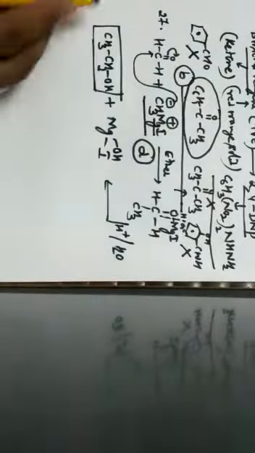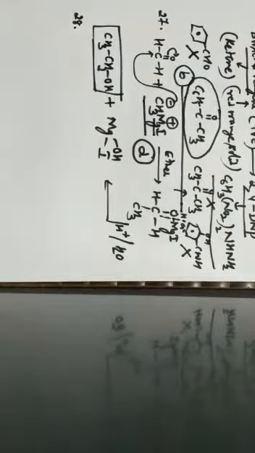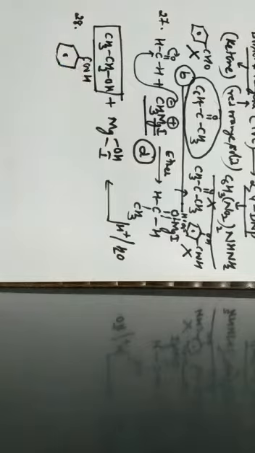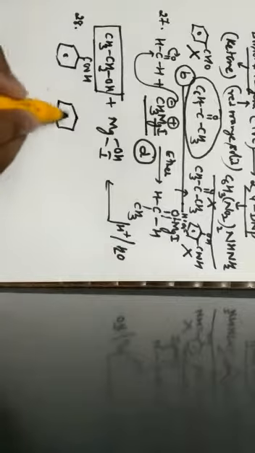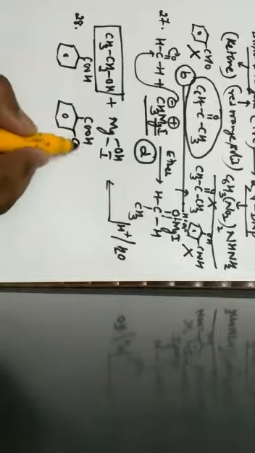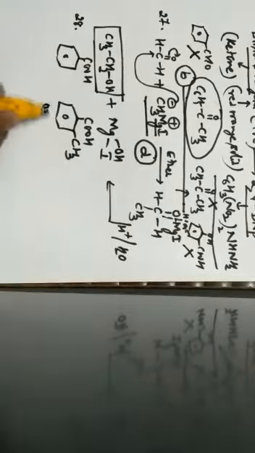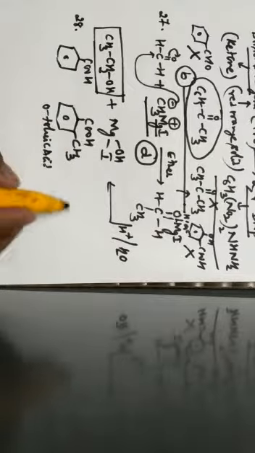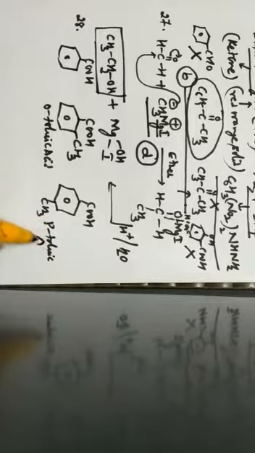Next one, question number 28. The relative acidic strengths of benzoic acid. So for benzoic acid, let us write the formula C6H5COOH. Benzoic acid, ortho-toluic acid. So here it has been given as ortho-toluic acid. Ortho-toluic acid is nothing but benzoic acid with a methyl group at the ortho position. This is known as ortho-toluic acid. Next one is what? Para-toluic acid. So with the COOH group, at the para position there is CH3. This is known as para-toluic acid.